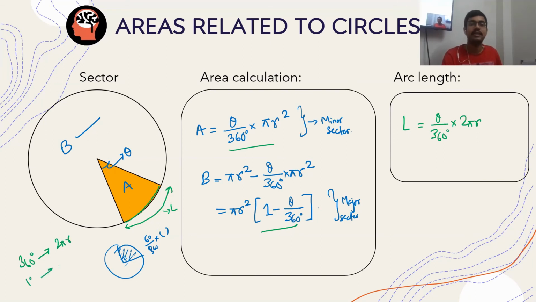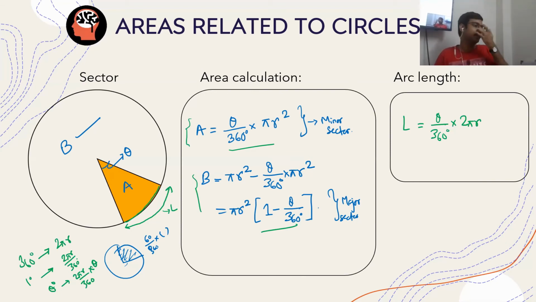So 1 degree is 2 pi r by 360. So for theta degrees, it is 2 pi r by 360 into theta, that is theta by 360 into 2 pi r. In the same way, you can also find the areas of this. Is this clear? You must note it down because you would be having problems given to you regarding this.